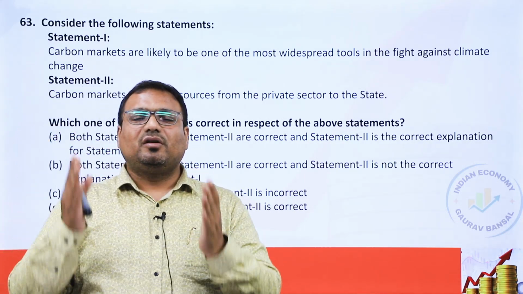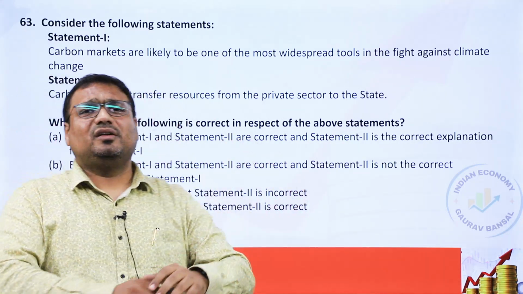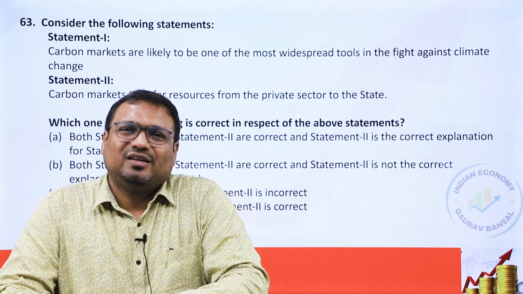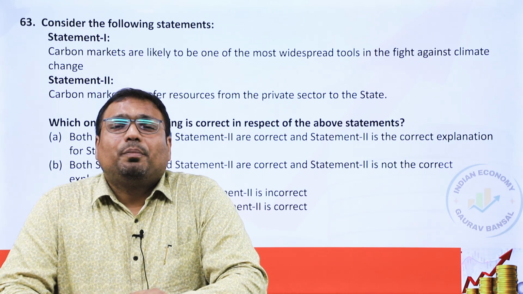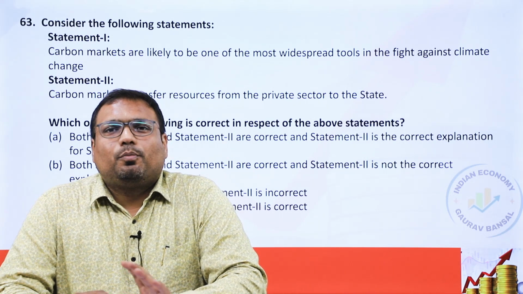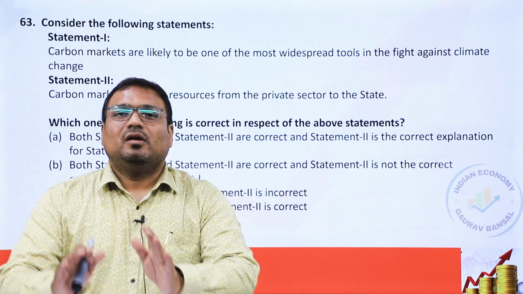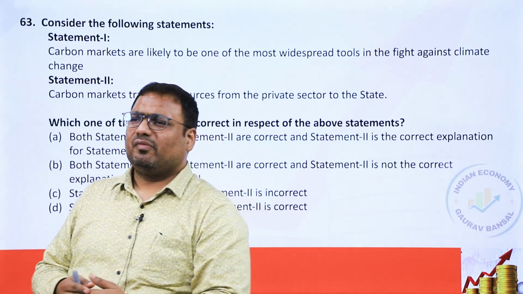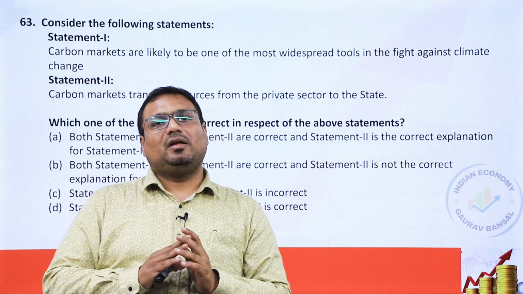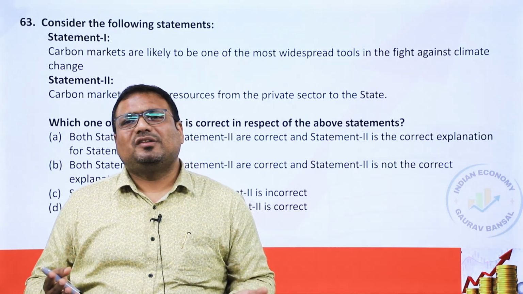There is a very standard theory behind the carbon credits, and that theory is Pigouvian tax. Carbon credit or carbon taxes are based upon the Pigouvian tax, which is the basis for polluter pay principle. Means those who create pollution will pay, and those who create less pollution or benefit the society can get that money. And under carbon credit, what is happening?